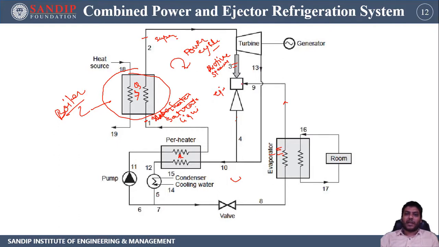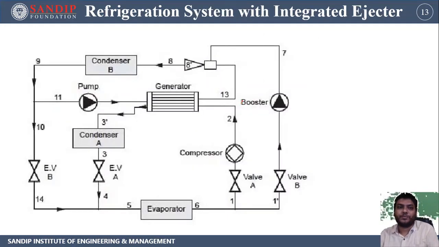One thing you have to remember always is that the generator will always provide the motive steam. The motive steam comes directly to the ejector, and the source steam of the ejector is always provided by the evaporator, as we saw in the entire ejector refrigeration system in the last lecture and in this lecture also. Now coming to the next part, that is the refrigeration system with integrated ejector.